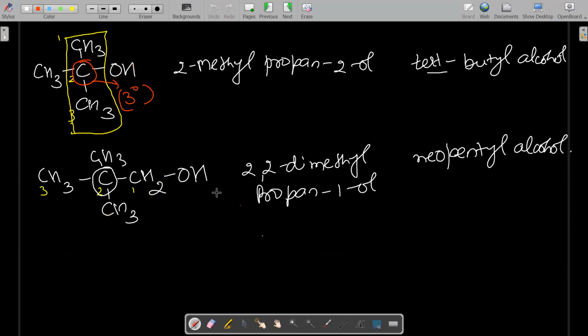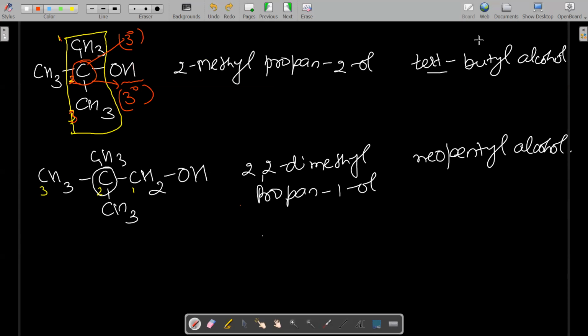Okay. Now you can see this is a tertiary alcohol. Why is it a tertiary alcohol? Because the alcoholic group is attached to which degree of carbon? 3 degree of carbon. So this is a tertiary alcohol. What is the IUPAC name? We have to select the long chain, and you can see the long chain is 1, 2, 3. So what is the name of this compound? You can see at second position methyl is attached. So we can write it is 2-methyl propan-2-ol. Okay. So 2-methyl propan-2-ol.